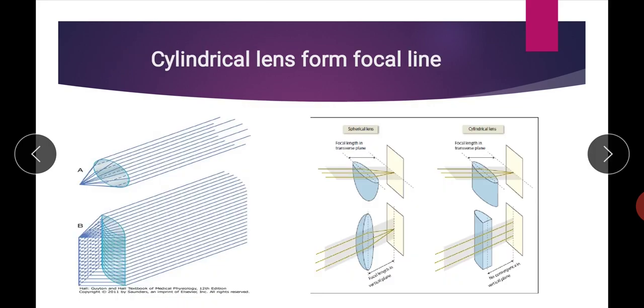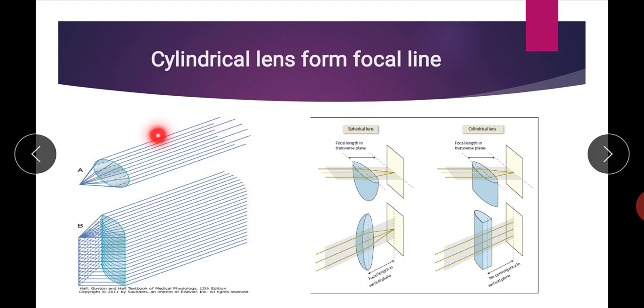Now, the lenses we saw in the previous figure are spherical lenses. Here we discuss refraction by a cylindrical lens. This is the spherical lens which we discussed, a convex spherical lens.